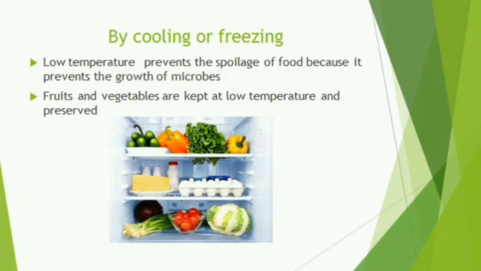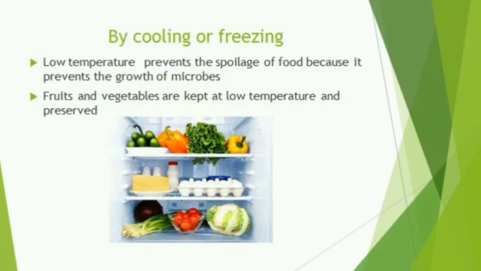Foods like fruits, vegetables, meat and cooked food are kept at low temperature in the refrigerator or deep freezers to prevent their spoilage. Low temperature prevents the spoilage of food because it retards the growth of microorganisms.